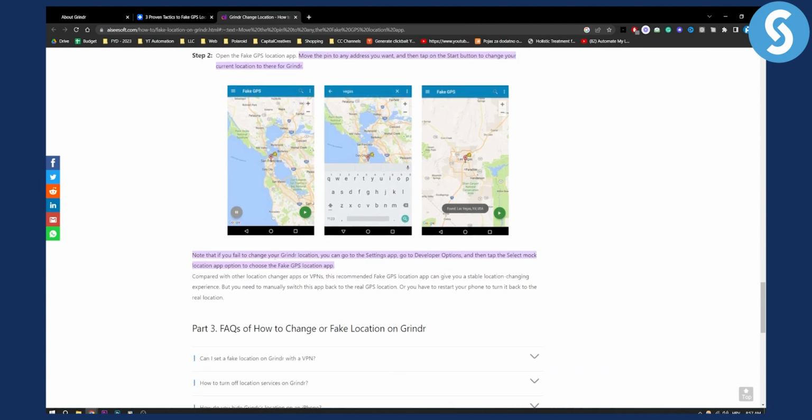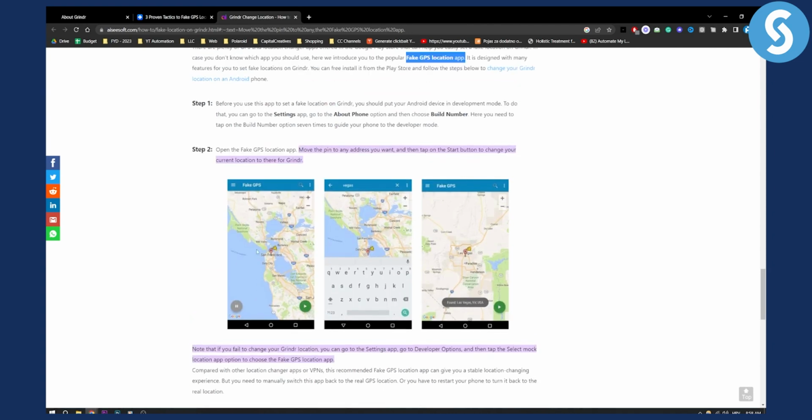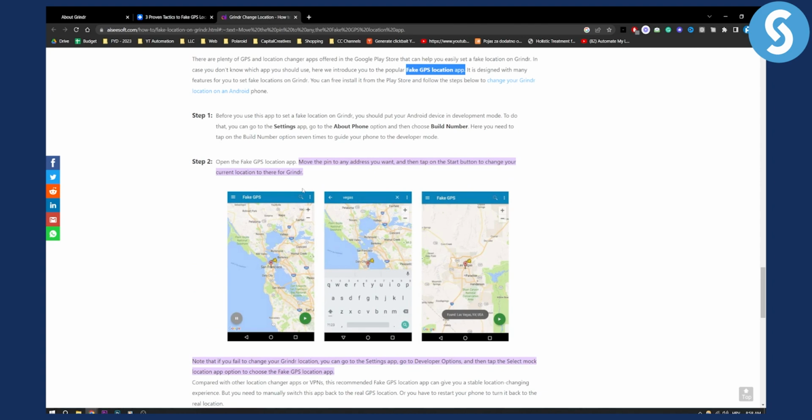Note, if you fail to change your Grindr location, you can go to Settings app, go to Developer Options, and then tap the Select Mock Location App option to choose the fake GPS location app. So this is one way of doing it, right? It's a bit complicated, but it still works for some apps, although Grindr is cracking down on this.